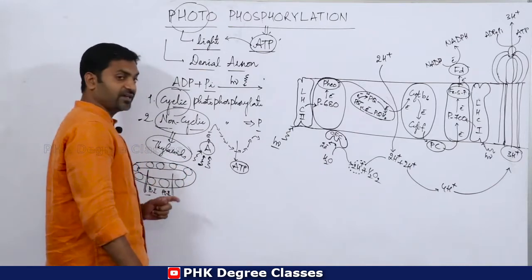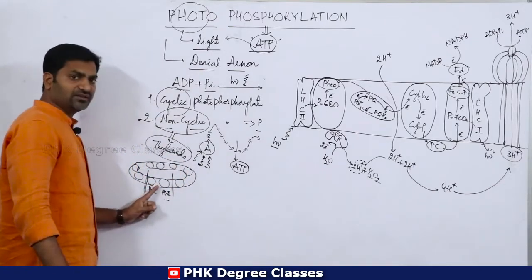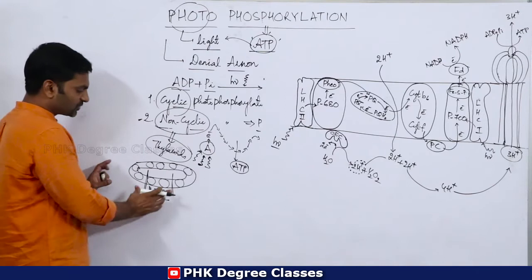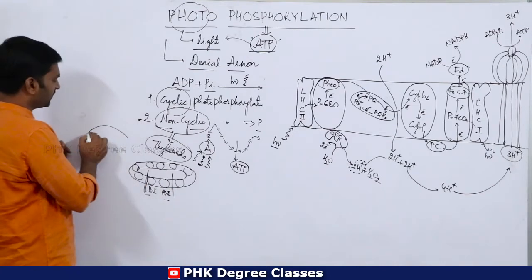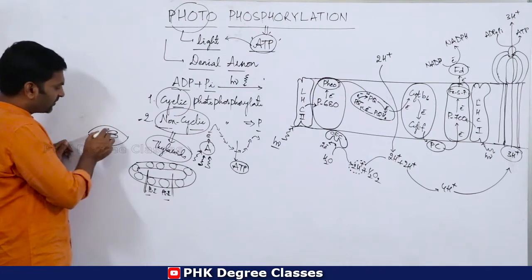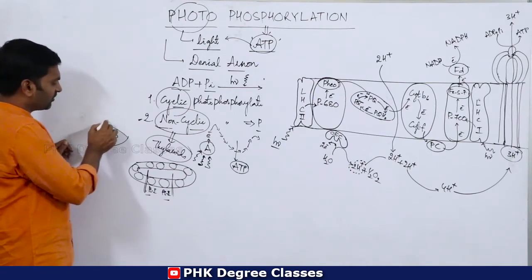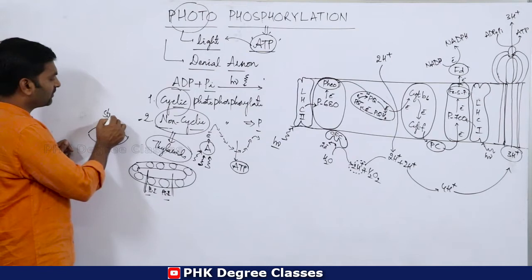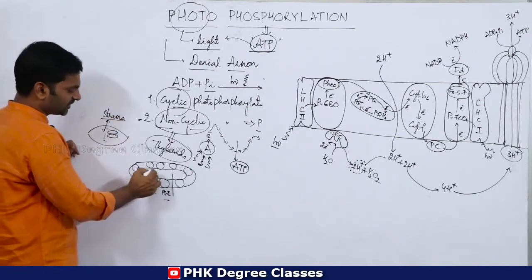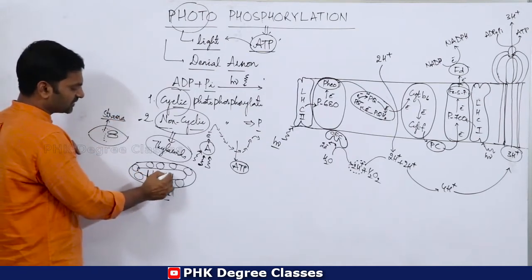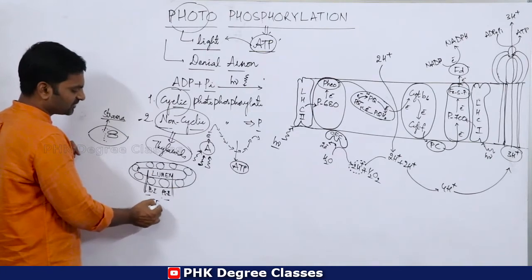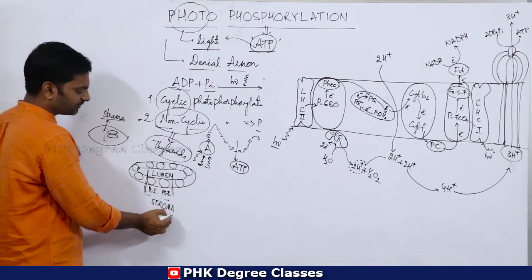For example, where it happens in the thylakoid membrane. If this is the chloroplast, these are the thylakoids. What about the remaining portion? The remaining portion can be called the stroma. This is the lumen, and this is the stroma. So the stroma of the chloroplast, and the lumen of the thylakoid, which is also part of the chloroplast.